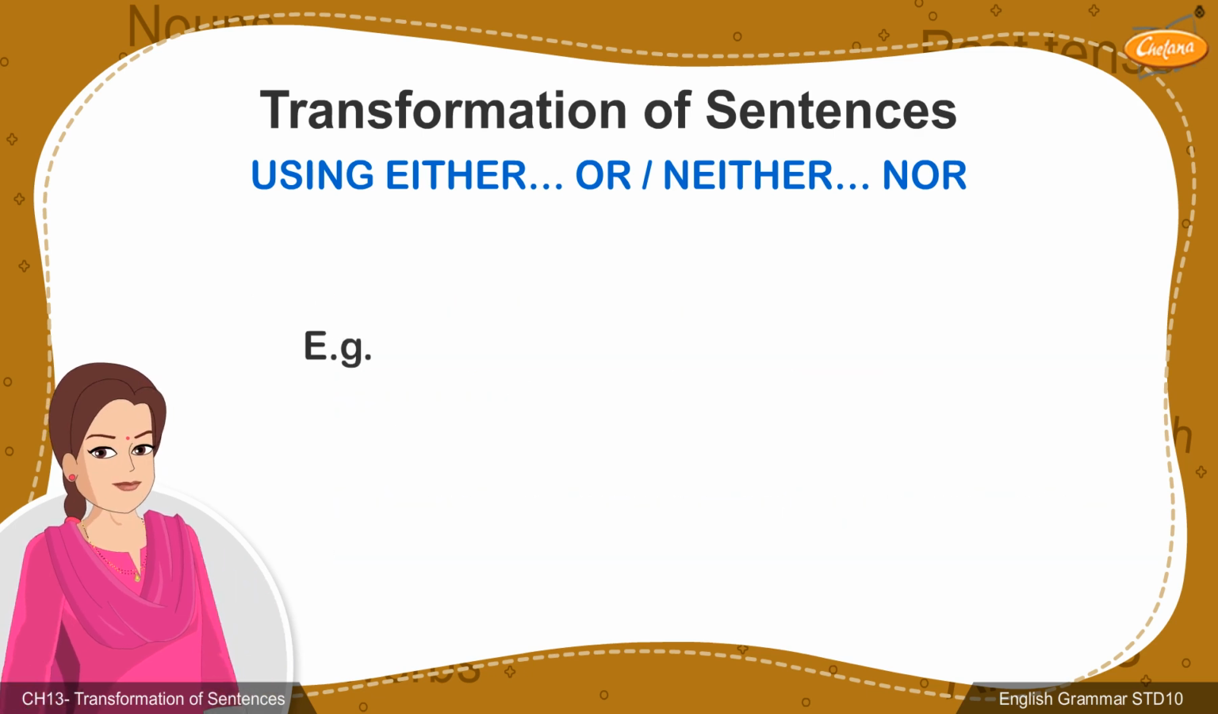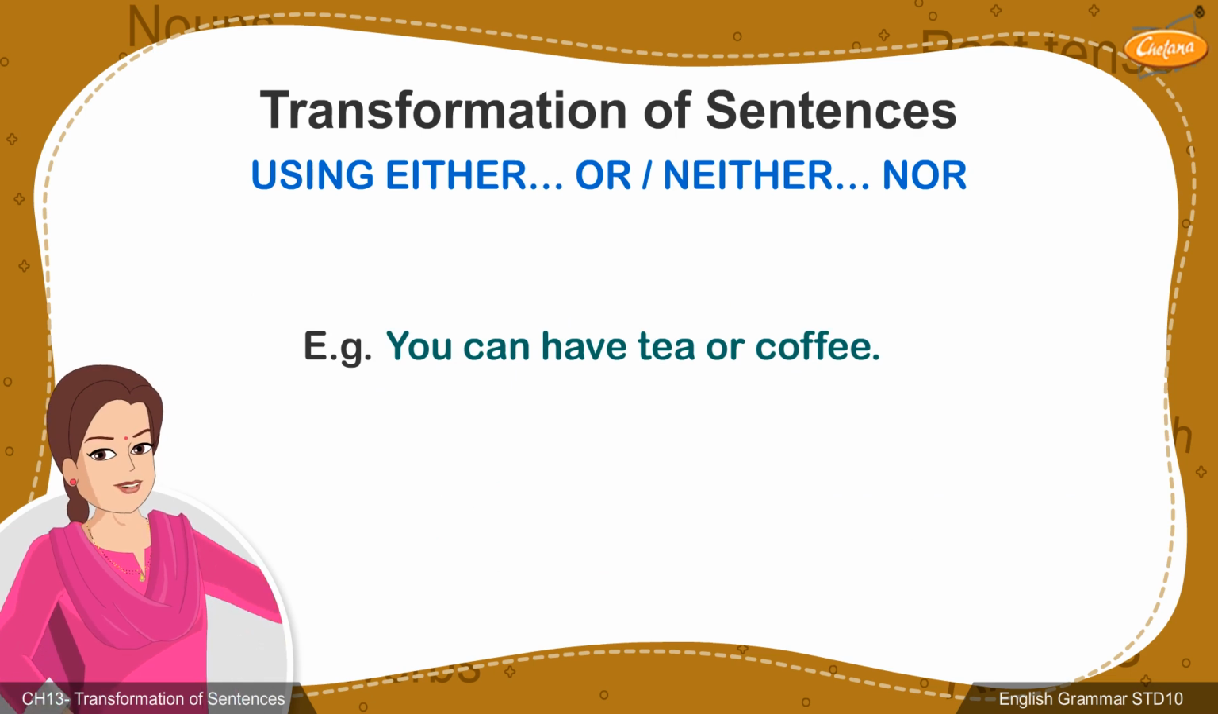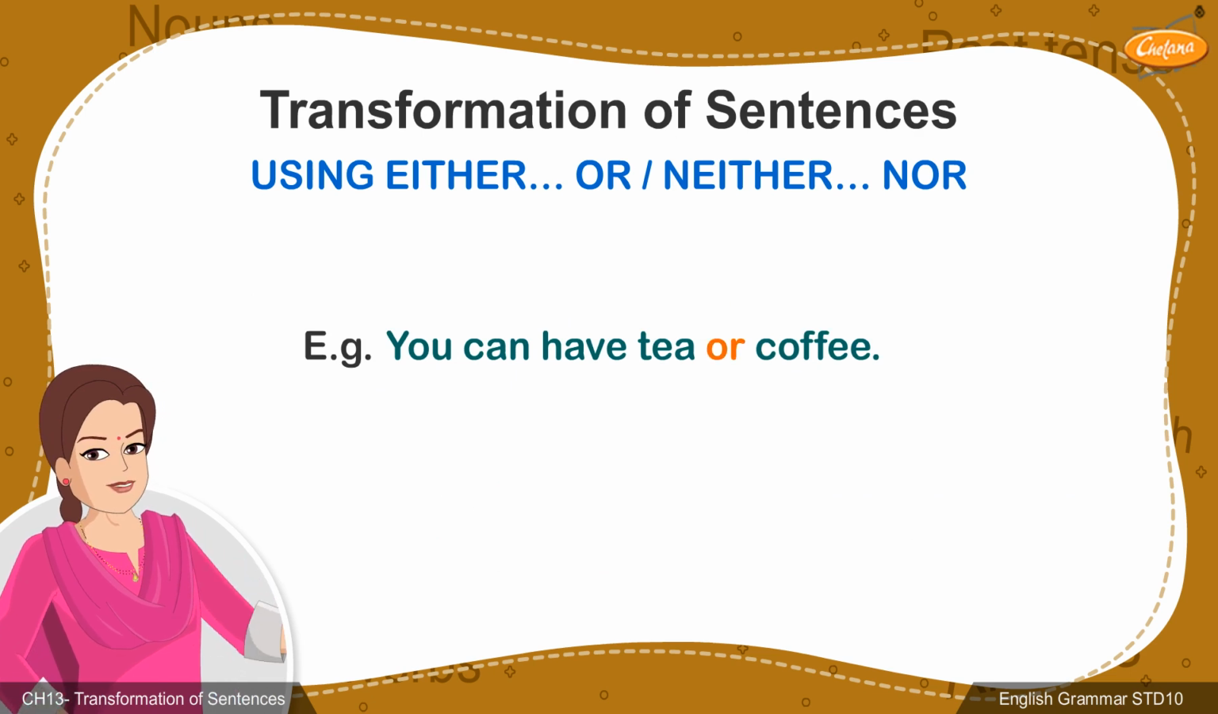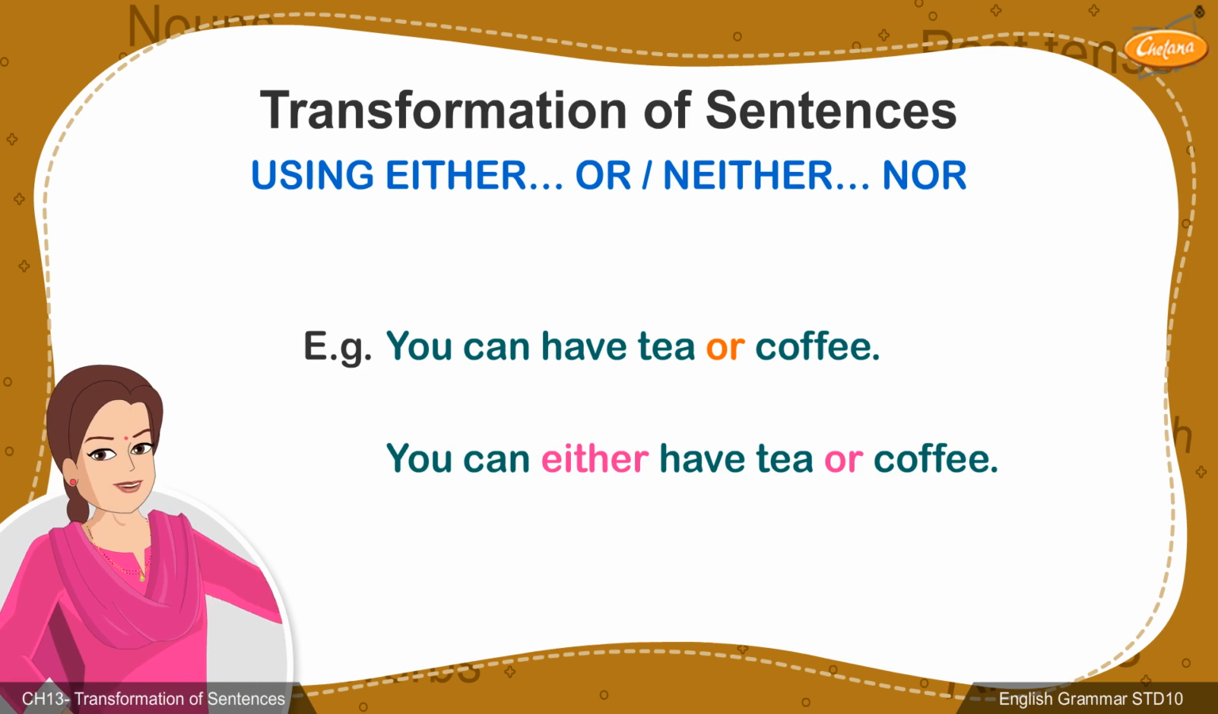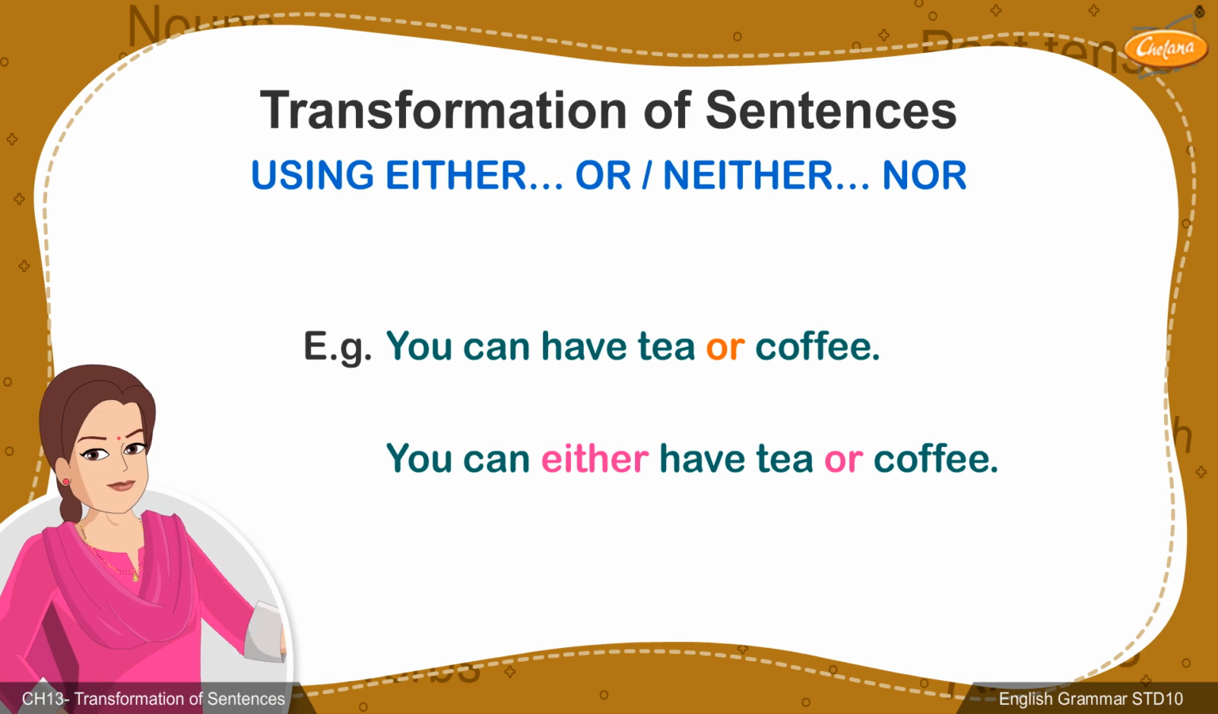Another example could be, you can have tea or coffee. Here, you simply need to remove "or" and replace it with "either" before the object tea and "or" before the object coffee. We can rewrite the sentence as, you can either have tea or coffee.